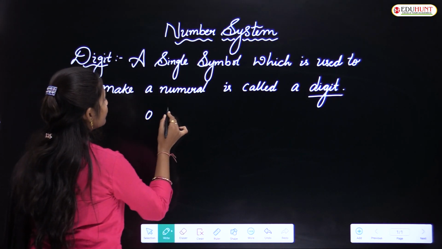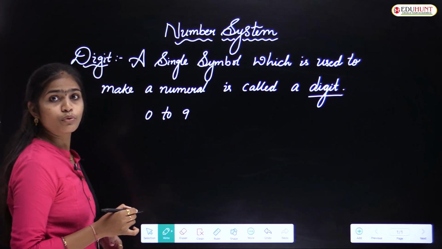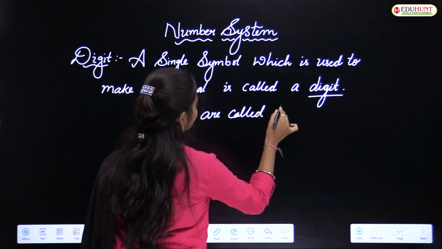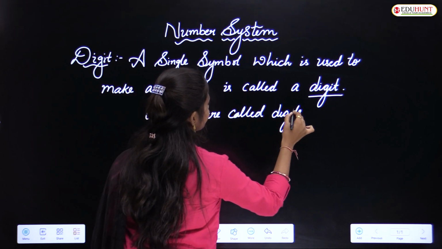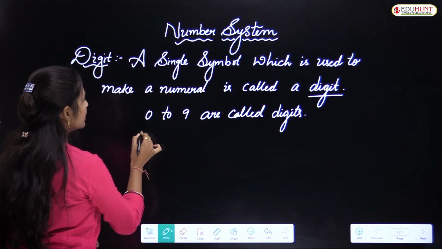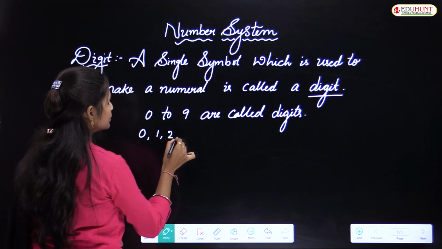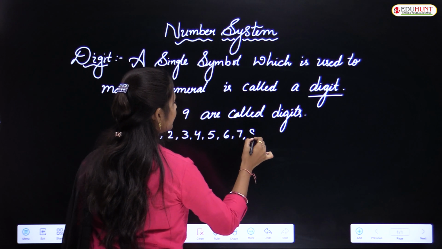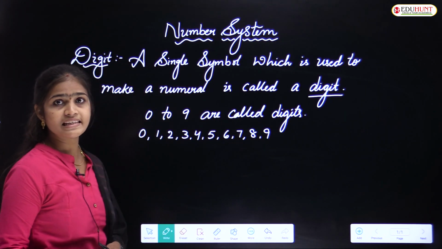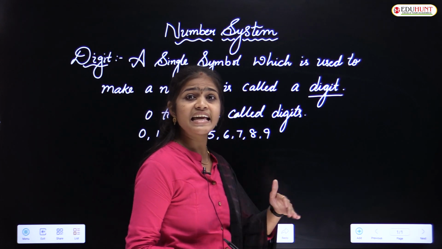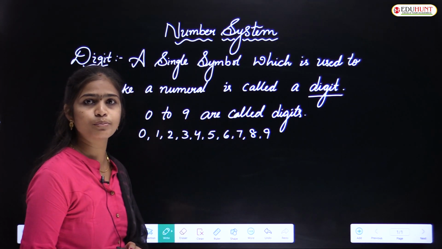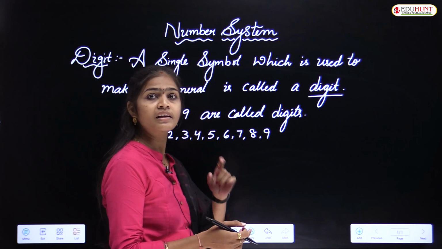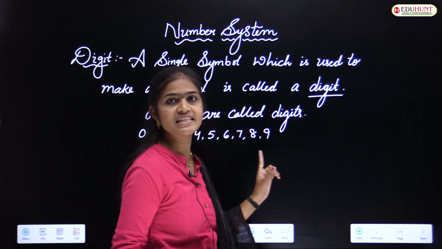Here 0 to 9 are called digits. 0 to 9 means 0, 1, 2, 3, 4, 5, 6, 7, 8, 9. Observe these digits: except these, is there any other symbol to make a numeral? There is no other possibility. If you want to write the largest number or the smallest number, you have to use one of the symbols from these digits only.